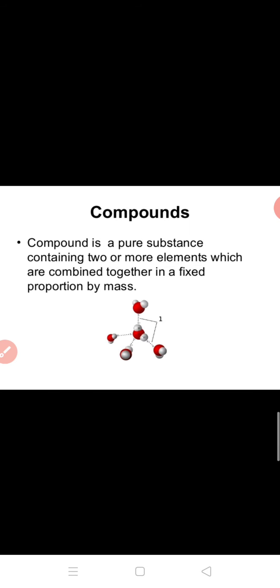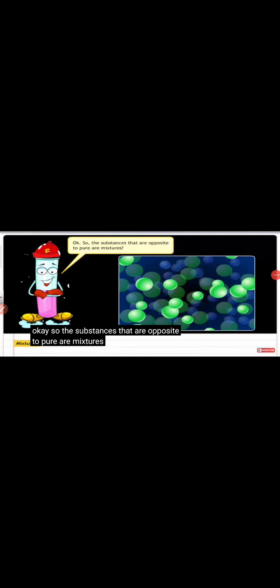So let us study what is compound. Before proceeding to compound, see this video. Substances that are opposite to pure are mixtures. For a chemist, when a substance contains more than one type of particle, it is known as a mixture. For example, salt solution is made up of two components, salt and water. Therefore, salt solution is a mixture.